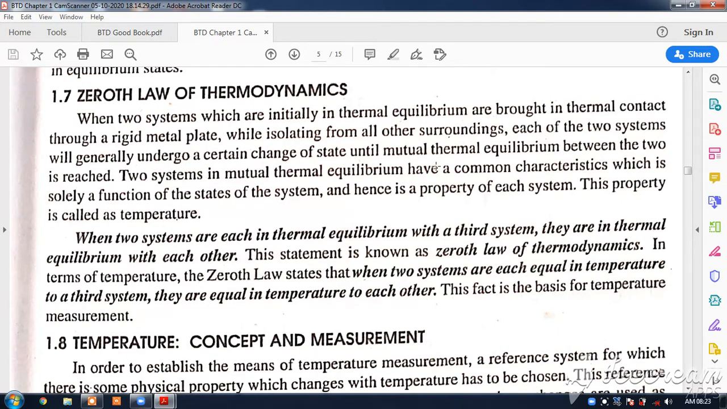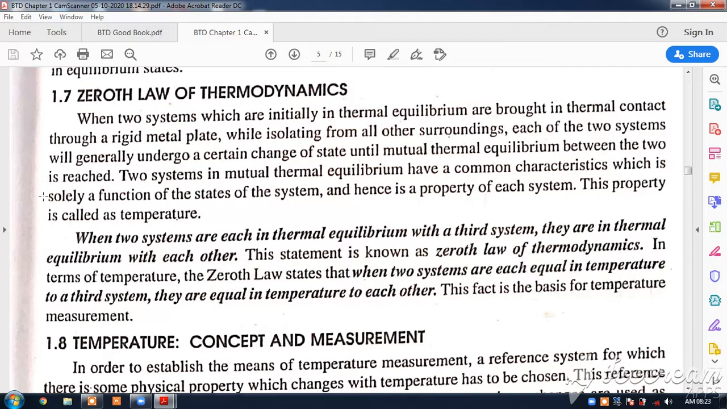Two systems in mutual thermal equilibrium have a common characteristic which is solely a function of the states of the system and hence is a property of such system. This property is called temperature. Actually, the temperature was not defined. So the zeroth law of thermodynamics comes out with a property of a system, like we have seen pressure is a property, volume is a property, density is a property, mass is a property. Similarly, temperature was not defined, and this zeroth law of thermodynamics defines the property called temperature.